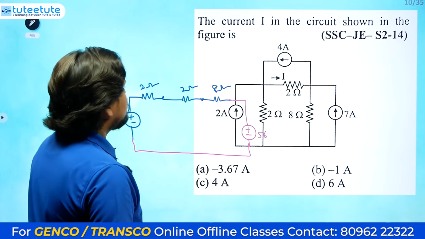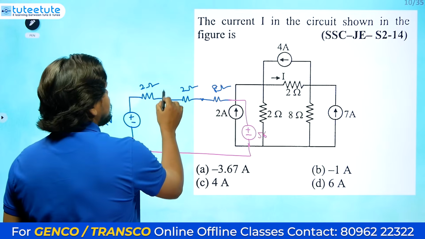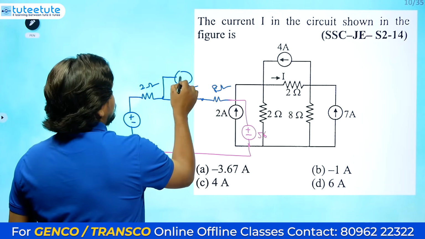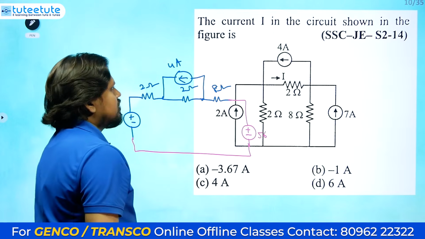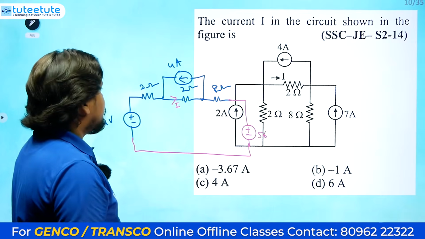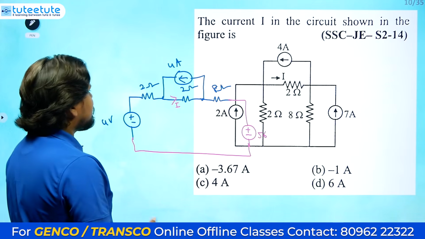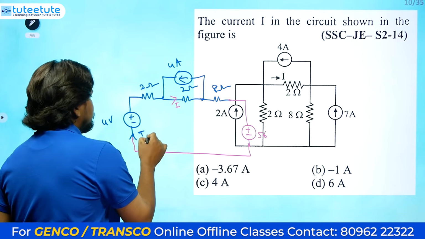Now you just need to do the simple calculation. Here there is another current source, a 4 ampere current source like this. They asked for the current I here. For easy calculation, I will assume a current Ix here.